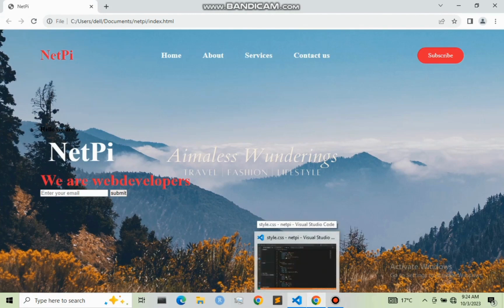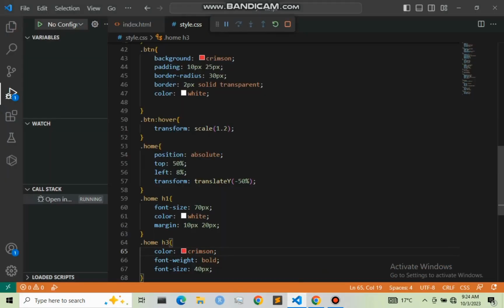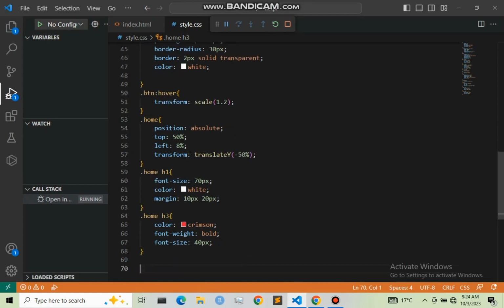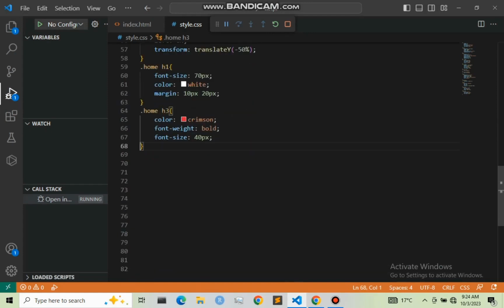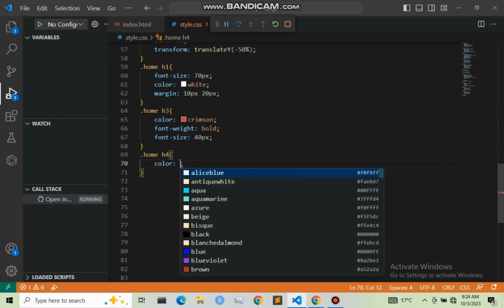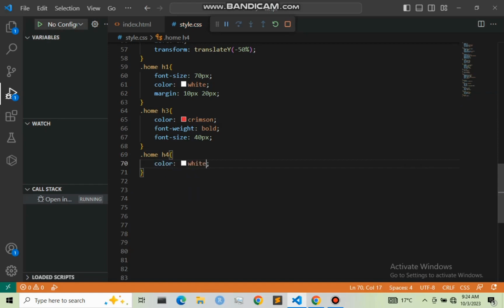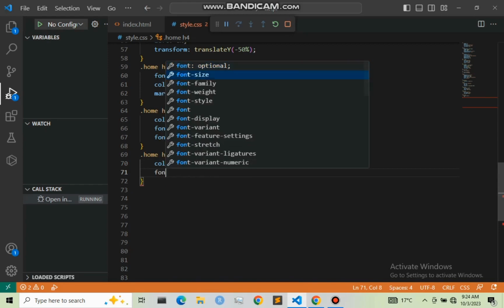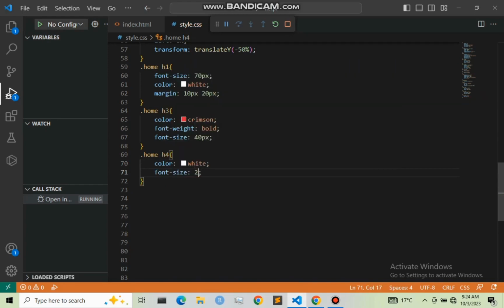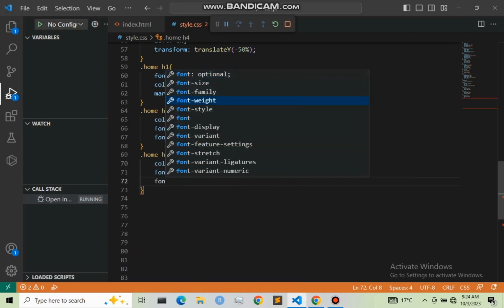Next, I'm going to deal with our h4. So that is .home h4, and right here I'm going to give it a color of white. And next also I'm going to give it a font size of 25 pixel, and a font weight of bold.